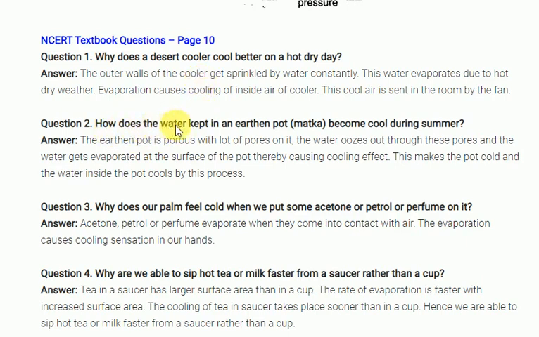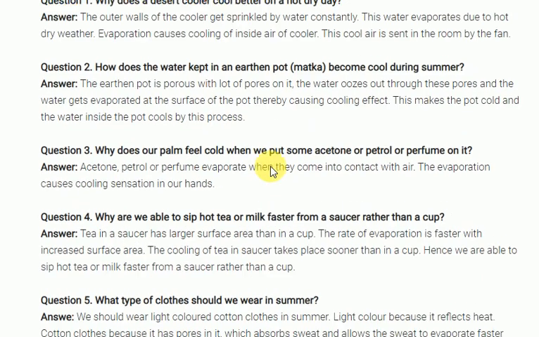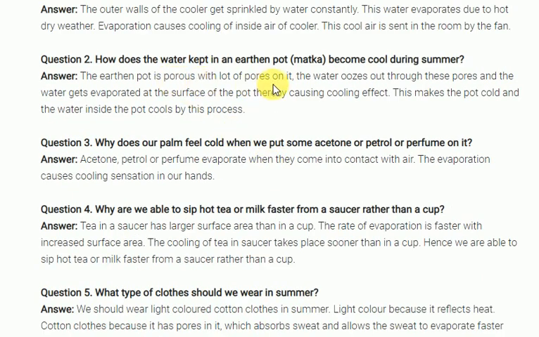Next one is: how does the water kept in an earthen pot become cool? Because of the same phenomenon. I already discussed it here. It is because of the evaporation process. Here is another example: some people sprinkle water on the floor in summertime. Why? Because water undergoing evaporation causes cooling.